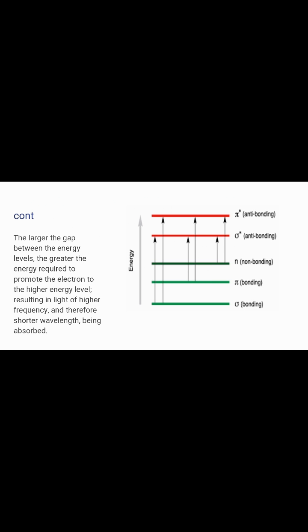Again, with the help of the diagram, the larger the gap between the energy levels, the greater the energy required to promote the electrons to the higher energy level, resulting in light of higher frequency and therefore shorter wavelength being absorbed. All molecules will undergo electronic excitation following absorption of light, but for most molecules, very high energy radiation in the vacuum ultraviolet, less than 200 nanometer, is required.